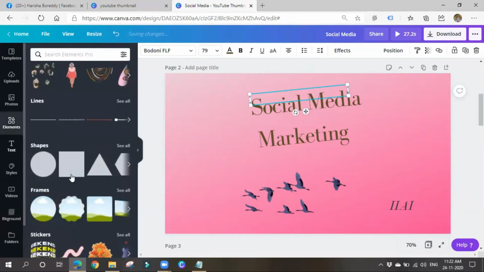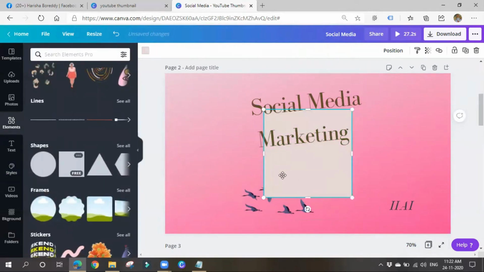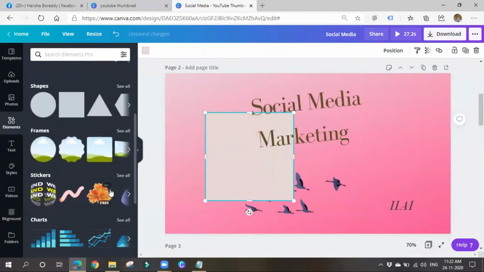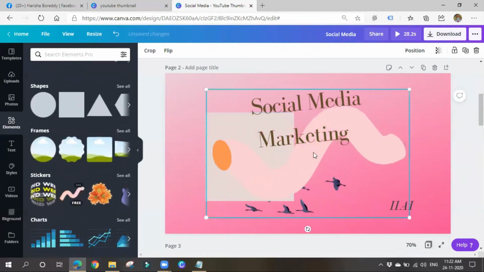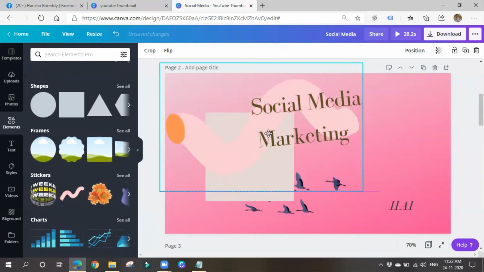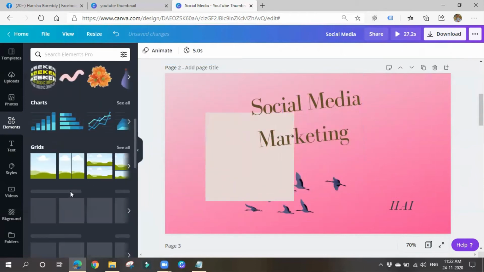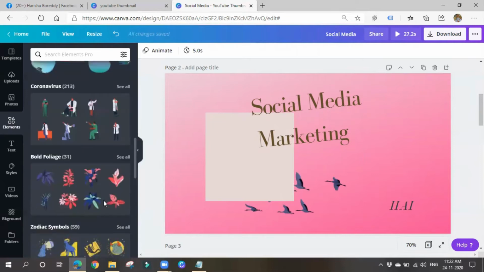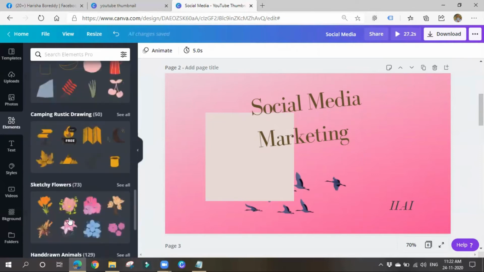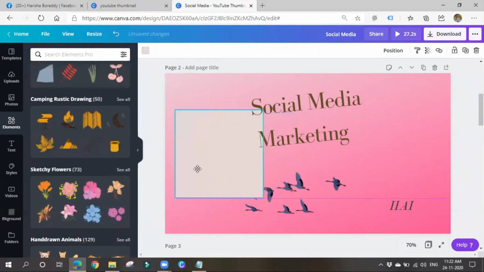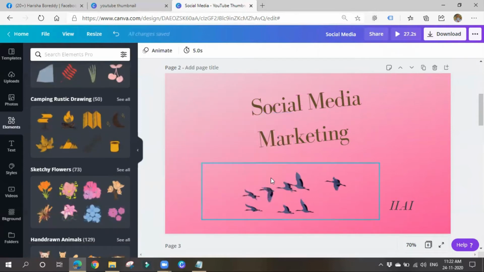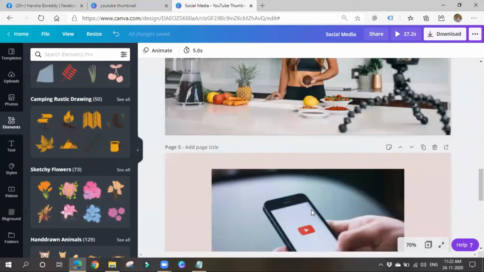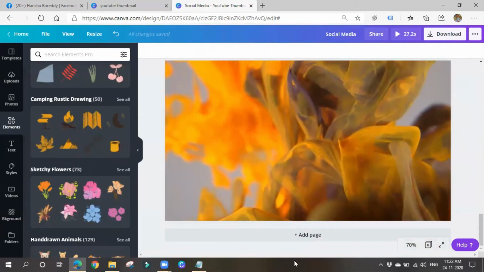You can also add some elements like this. Okay, like borders, you can add borders, elements and all. You can apply this kind of stickers. Okay, this kind of movement kind of things in images and all. Okay, graphs, we can go for charts and graphs. Okay, like this, you can use whatever kind of images you want. Okay, so we can do all these things with the help of Canva. And let me go for next thing.